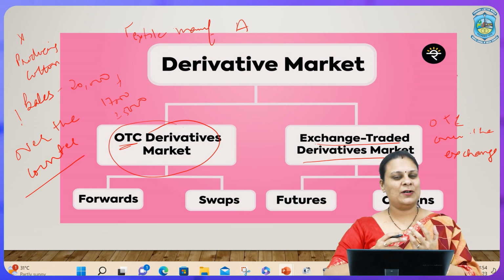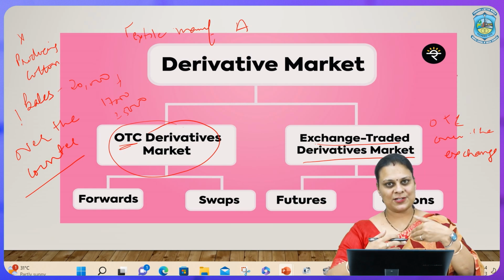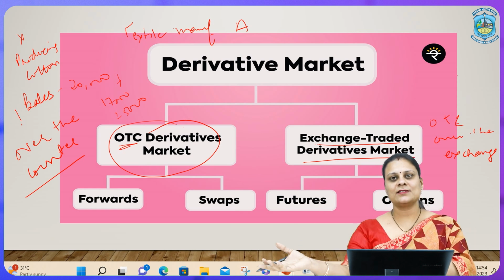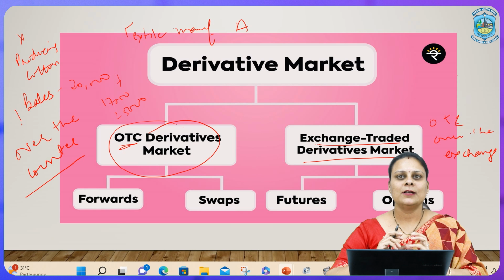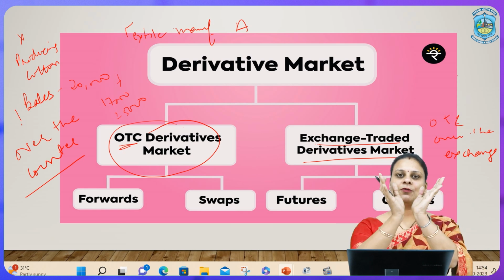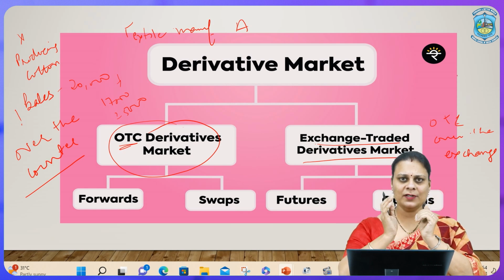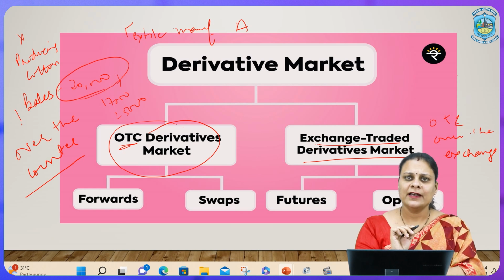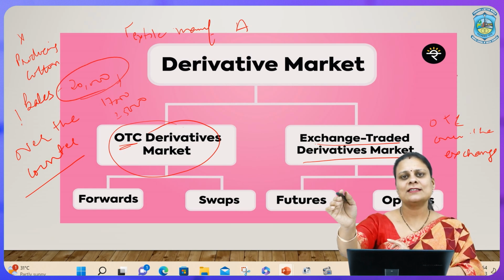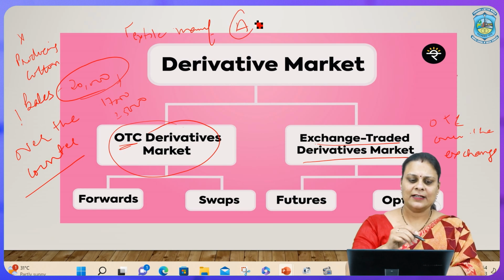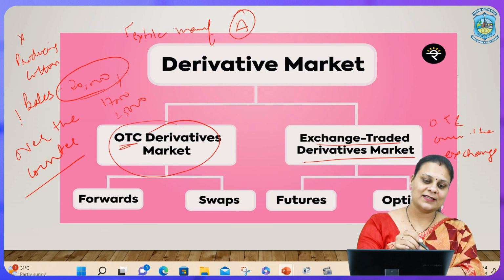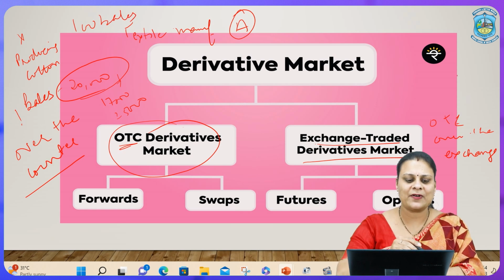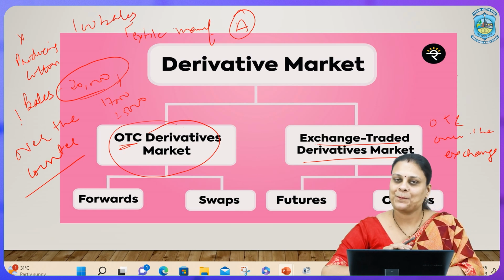Mr. X is unable to derive much profit because sometimes the price is going low, sometimes high, and it is difficult to understand at what price he should sell. A similar situation is with Mr. A. What to do? Better, they both came into a contract. They agreed to finalize a price of 20,000 and you are ready to sell this to me. Mr. A says that I am going to purchase, for example, 100 bales of cotton from Mr. X at a price of 20,000. Clear?